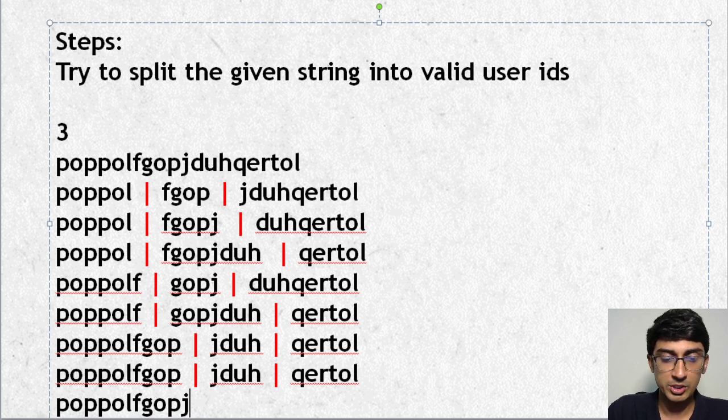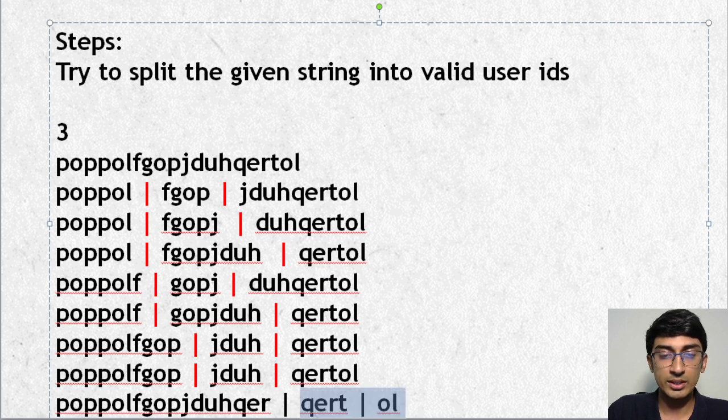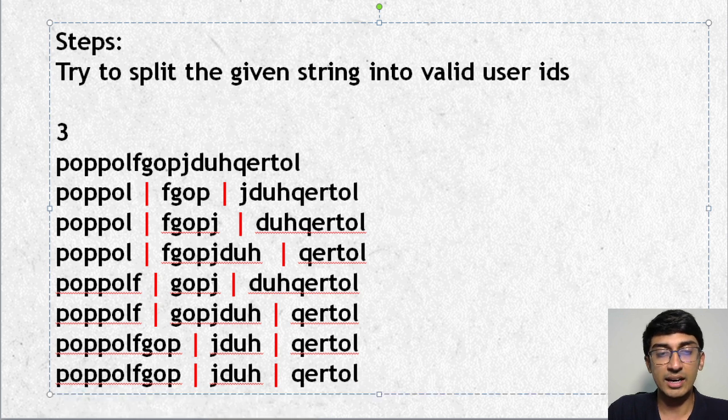What about PJD? Well, if I bring D over here, I need to bring U as well and H as well, which means that I will be left with QERTOL, but I need 3. So I would be left with QERT and then OL at the end. So it's not possible with this. And then what happens if I bring Q here? Then I need to still bring E here, then R here. So then I'm left with only TOL here. So it's not possible further than that. This was the last possibility that we had.